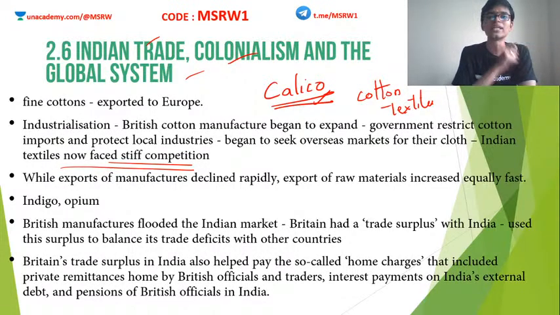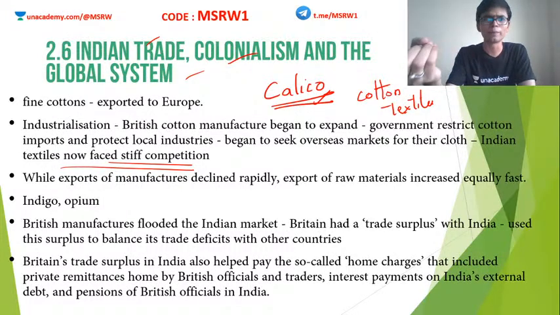The advantage for Britain here is that the production cost was extremely low. The machines only took minutes to create a cloth, contrary to India, where it took hours. This cheap production helped them produce more and more goods and sell them at a very cheap rate. When a cheap good is available in the economy, people will buy that rather than the costly good. Obviously, the Indian textile industry began to witness decline around this period because of this reason. European goods flooded the Indian markets and started to push out Indian goods.